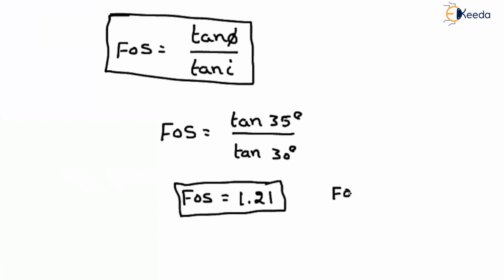Now tell me, based on this value, whether your slope is stable or not. We can say if your factor of safety is coming greater than 1, then it is a stable slope. As our value is greater than 1, we can say that the slope is stable.